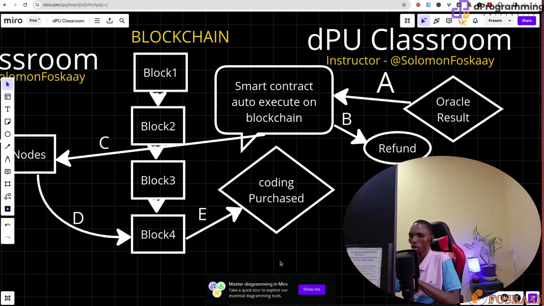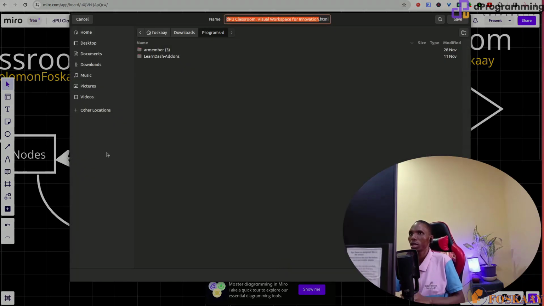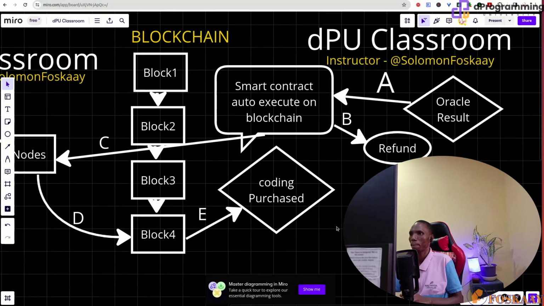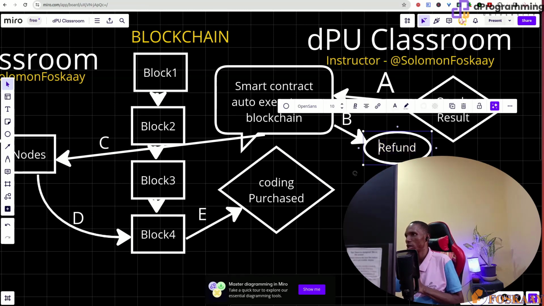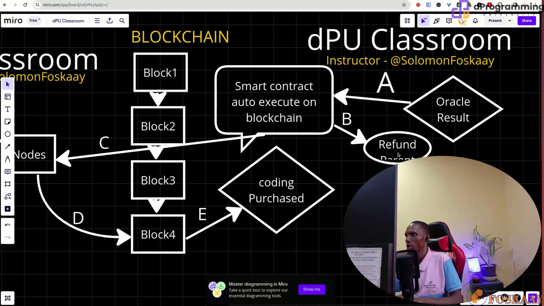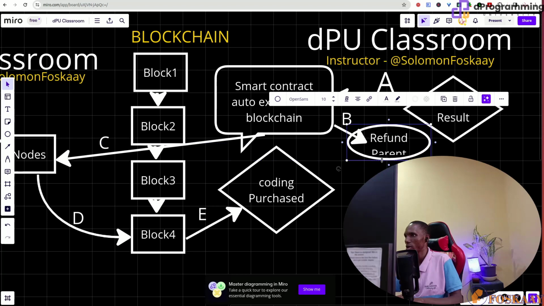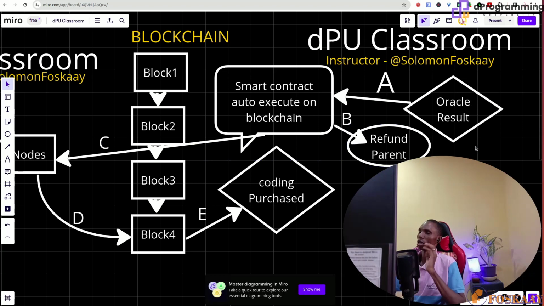You understand what I'm saying? So the coding will be purchased straight. But in case that failed, then the parent gets a refund. You understand? Refund the parent. You refund the parent wallet straight, because this has failed. You understand my point now?